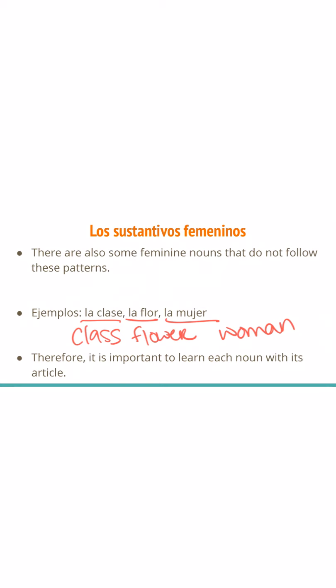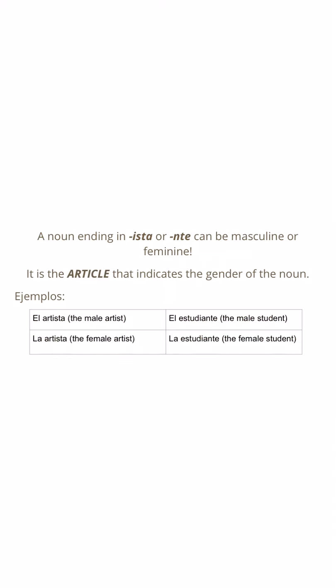So just as before, there really isn't a good answer or rhyme or reason as to why some nouns are considered feminine and some are considered masculine. It just shows that the more you practice and the more you use them, the much easier time you'll have in remembering. Okay, so a couple more things I want to chat about. This being that any nouns ending in the suffix ista or nte can be either masculine or feminine.